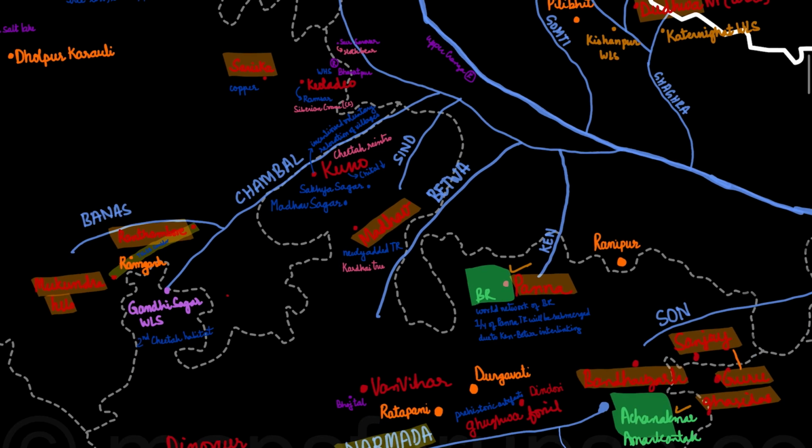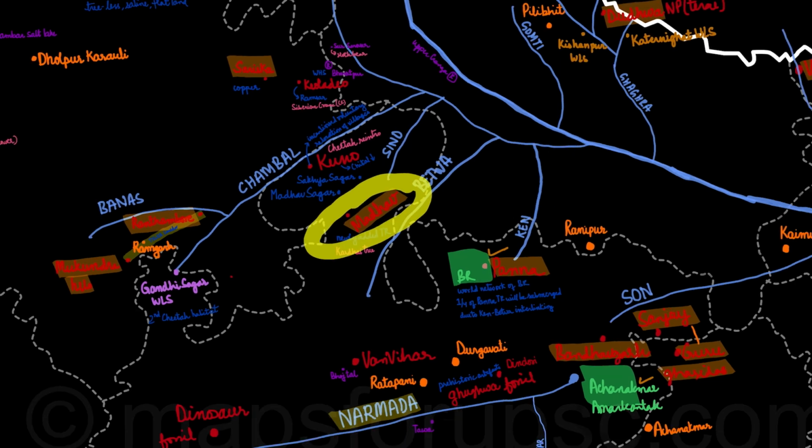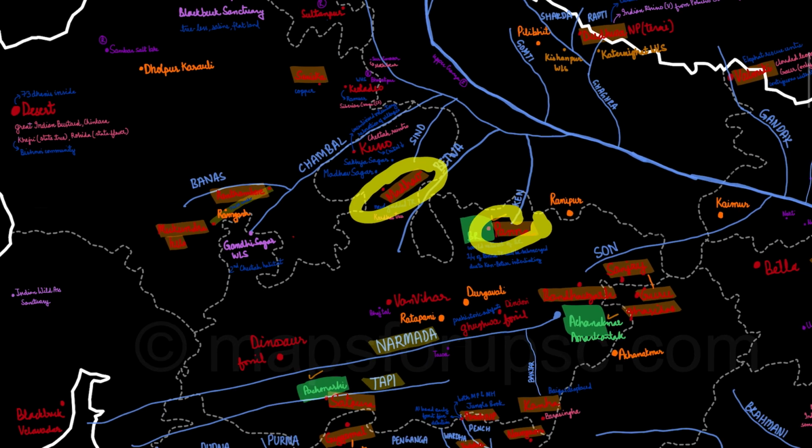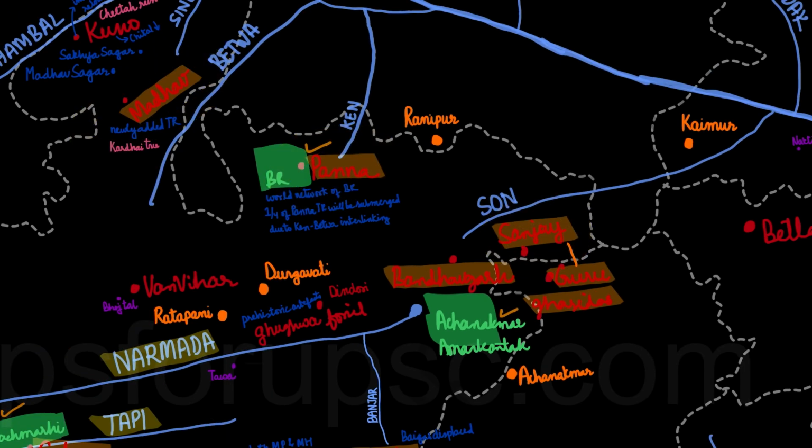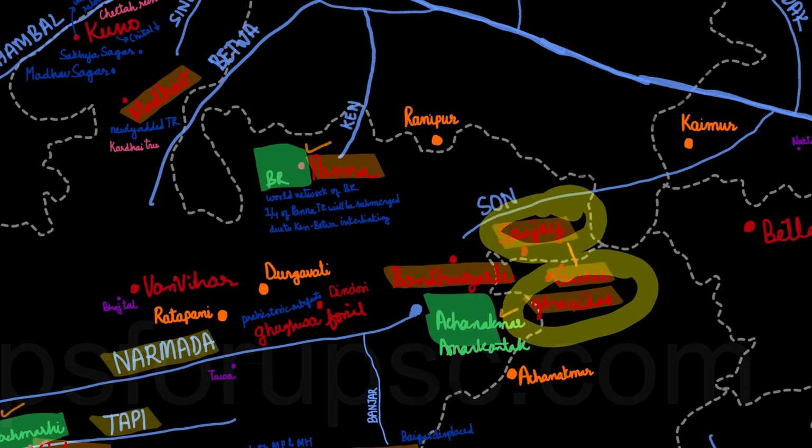The other national park is the Madhav National Park, then Panna, Sanjay National Park. Sanjay National Park and Guru Ghasidas National Park from Chhattisgarh are basically very contiguous to each other because there's just a little border between both of them, where Sanjay National Park lies in Madhya Pradesh and Guru Ghasidas lies in Chhattisgarh.